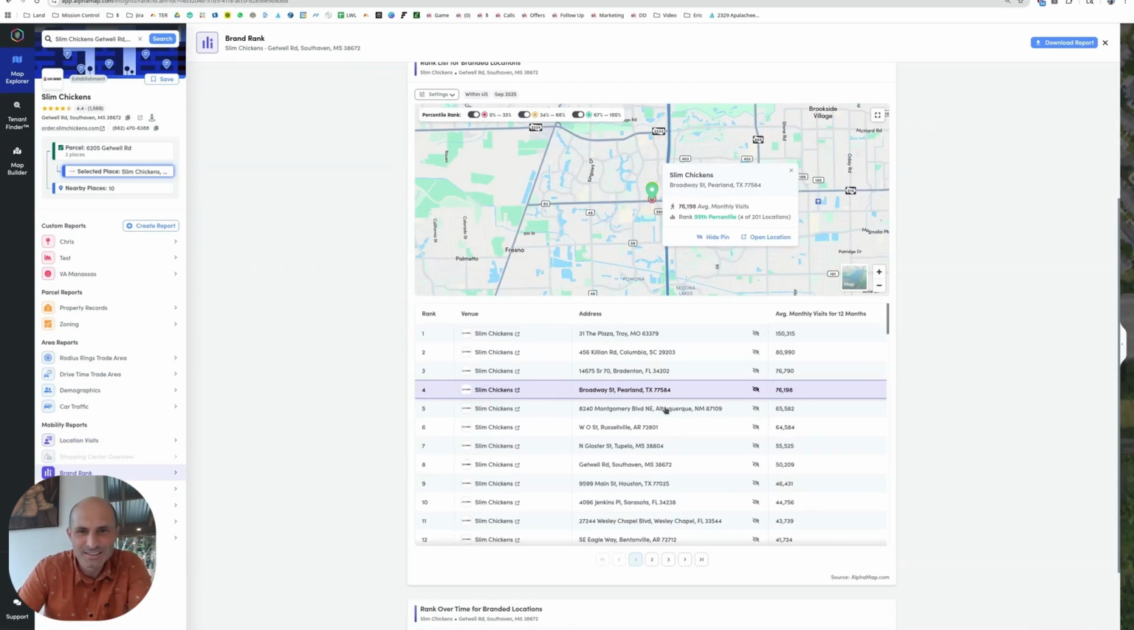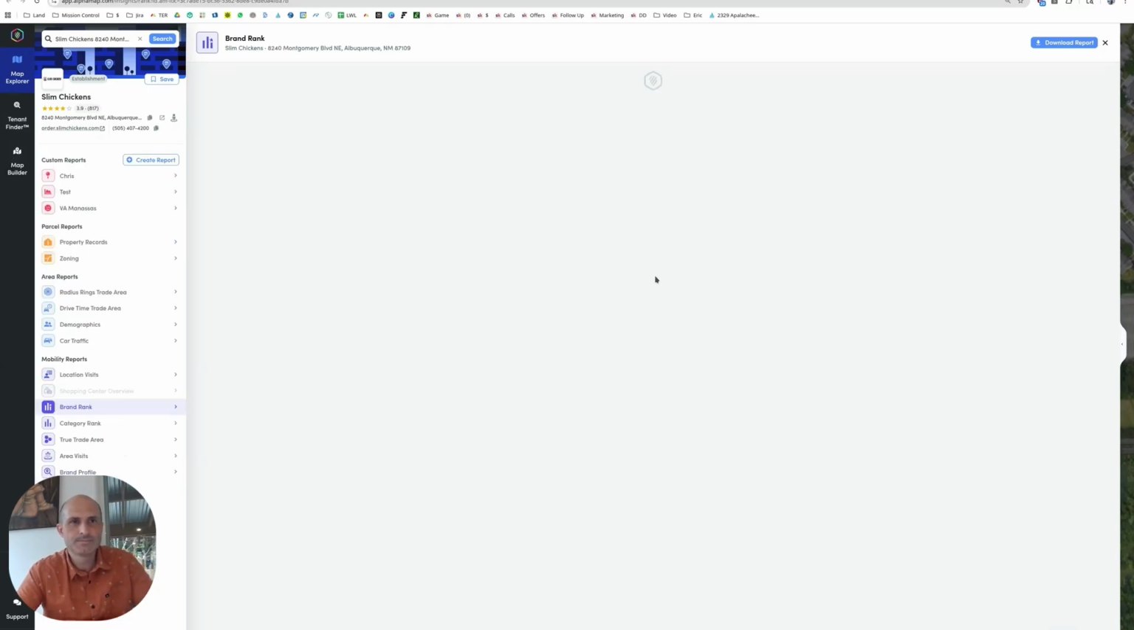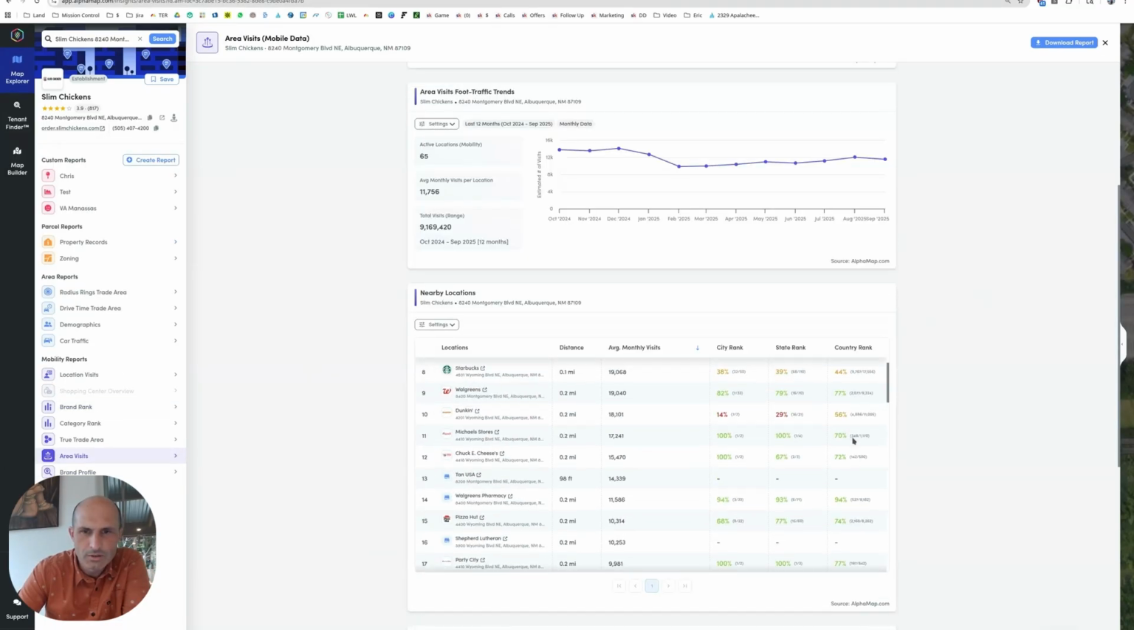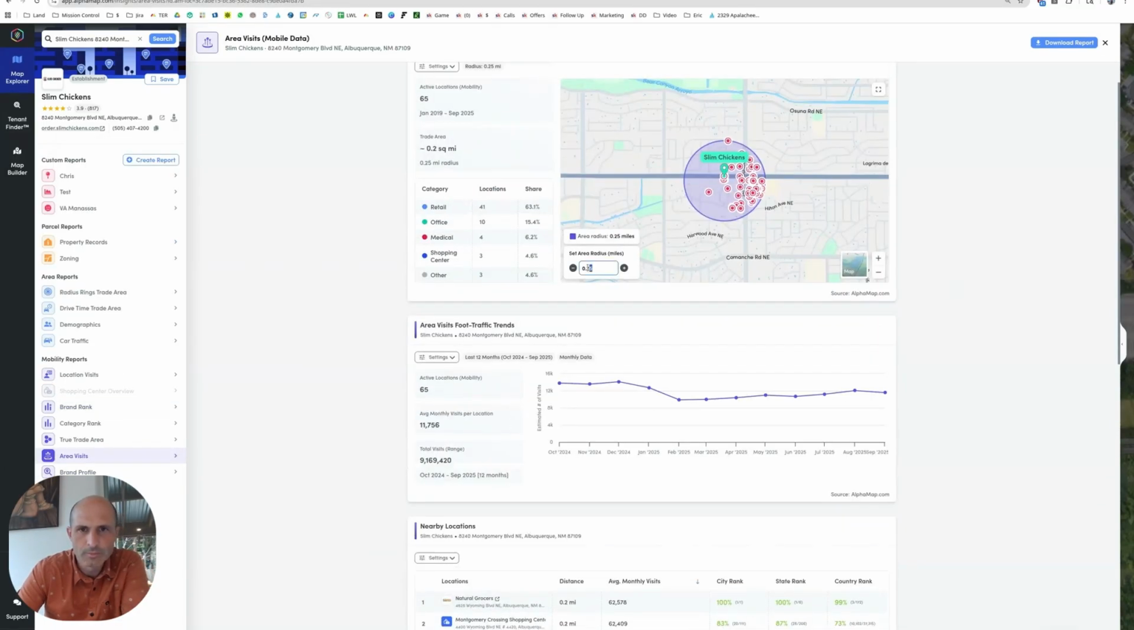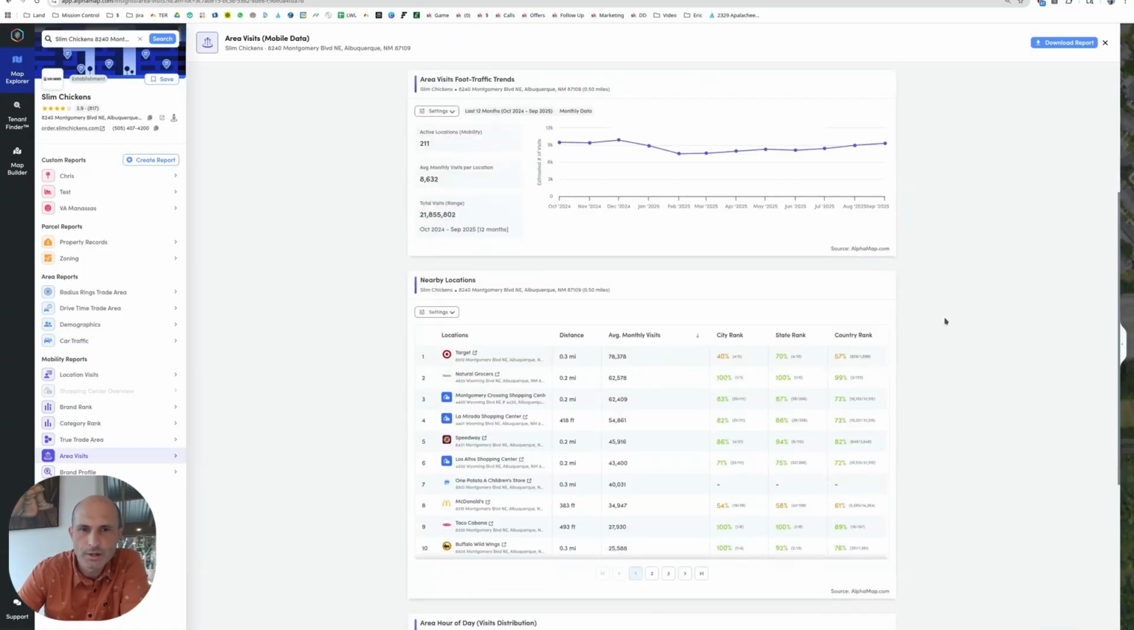Okay, let's look at Montgomery Boulevard in Albuquerque. I don't think we looked at that one yet. Let's look at the area. I don't see any of the chicken shops that we're looking for. Let's blow it up to half mile. There's a Target near there. It's this grocery store, Natural Grocers.